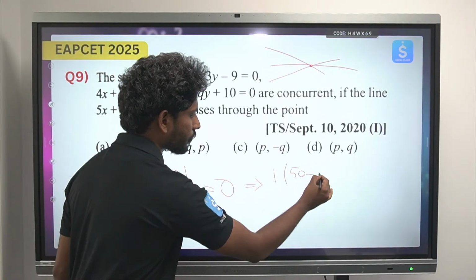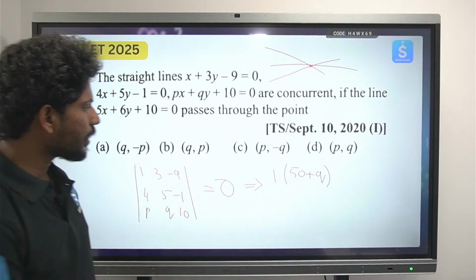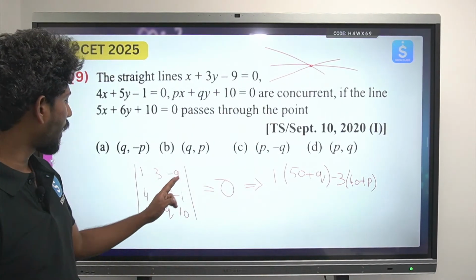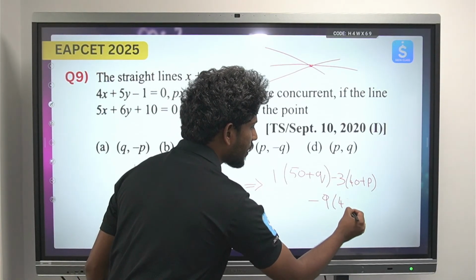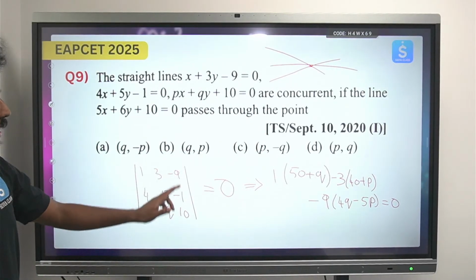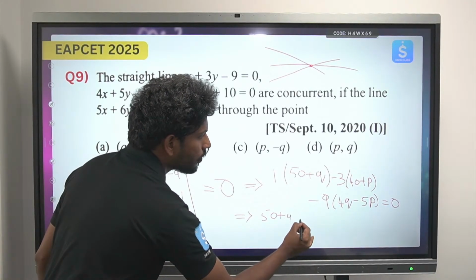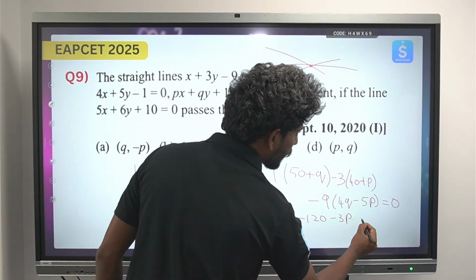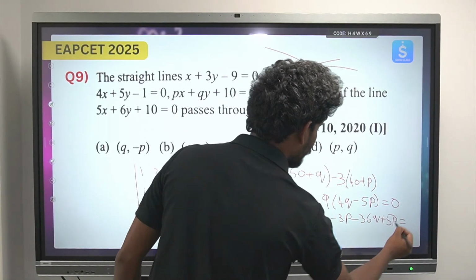We have 1 into 50 plus Q, next minus 3 times 40 plus P, then minus 9 times 4Q minus 5P equals to 0. So how can we rewrite this? 50 plus Q minus 120 minus 3P minus 36Q, so this will become plus 45P.